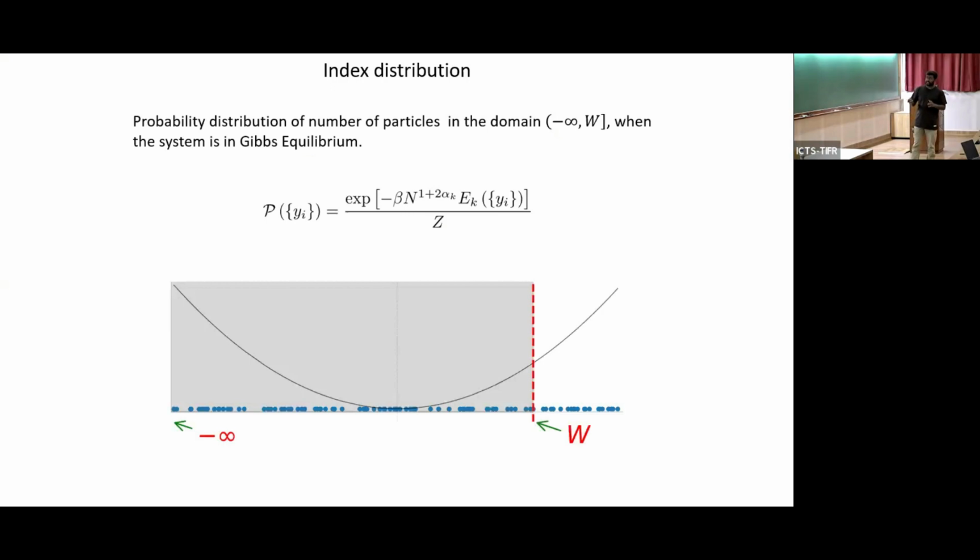Now I want to understand, let's say there were m particles in this region. There could be configurations where the mth particle is, let's say, at infinity. However, there could be configurations where all the particles are concentrated here. So we have to add all the probabilities, and it turns out the index distribution is dominated by the probability which corresponds to a minimum energy configuration, with m particles here and the remaining particles here. So it's an optimization problem at the end of the day: there are m particles, the remaining particles are here, and such a configuration is what we are looking for.